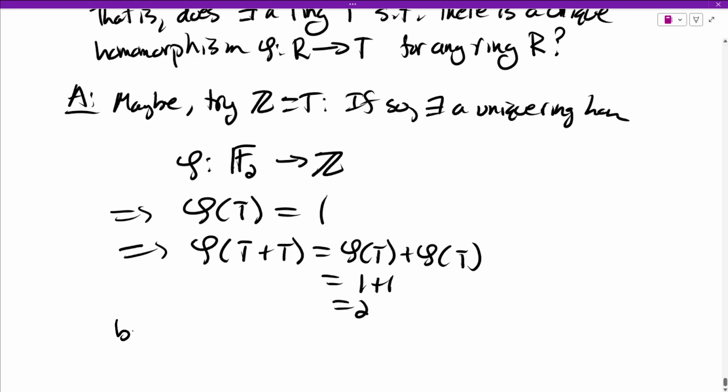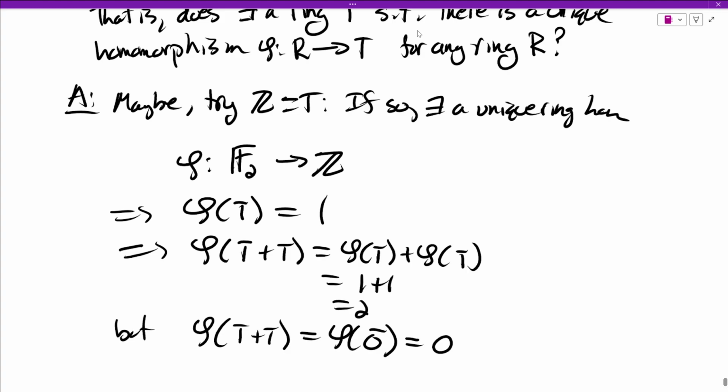On the other hand, if we add inside first, 1 plus 1 in F2 is 0. And any homomorphism sends the additive identity to the additive identity. That's something that we proved. The additive identity in Z is 0. So on the one hand, we computed this and we got 2, just using properties of homomorphisms.